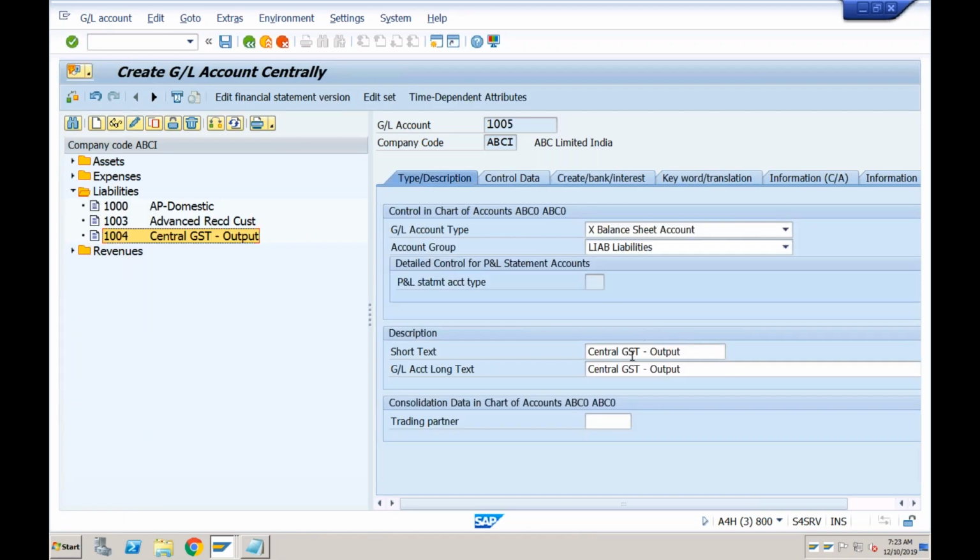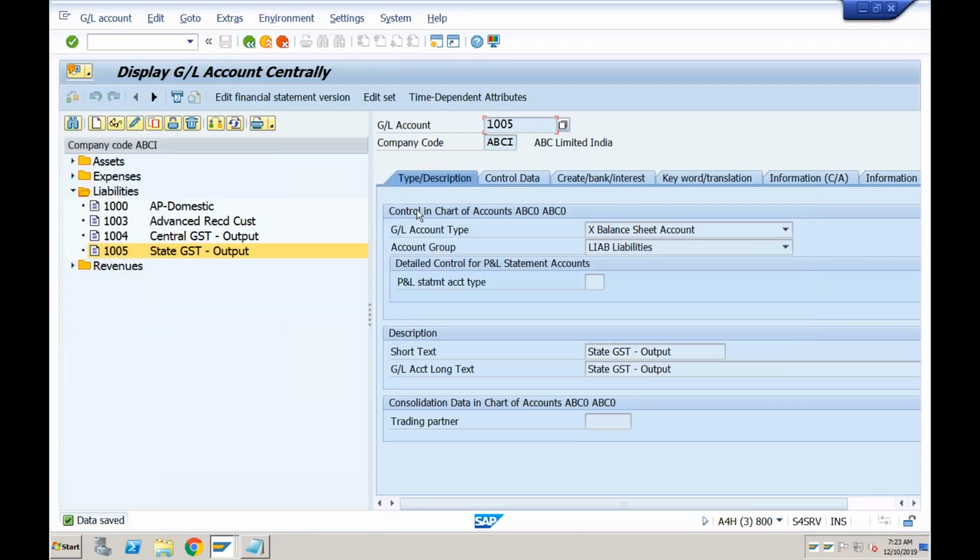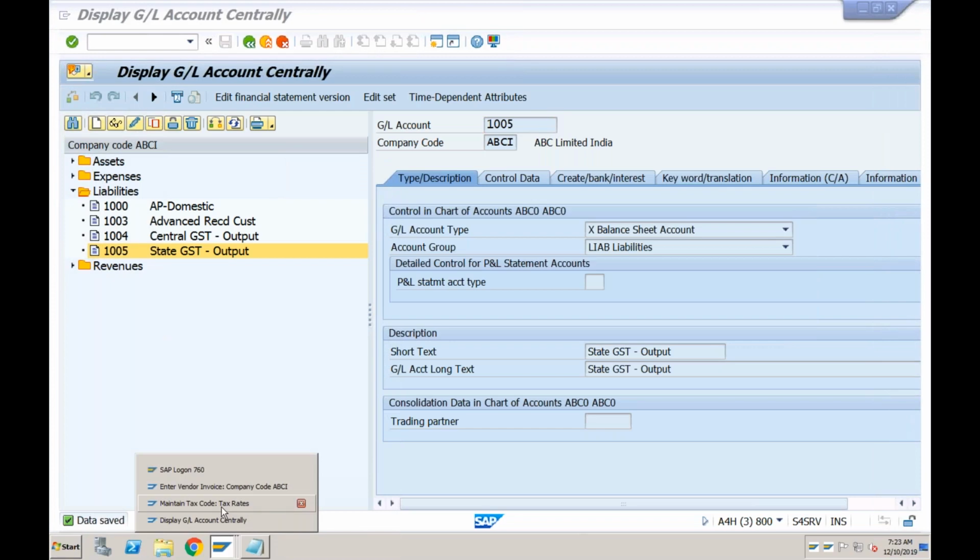Let's copy this to 1005. And here, instead of central, I'll change it to state. Okay, and click on save. So now we have 4 GLs which we can assign to our tax codes. Okay, so let's go to the tax codes.